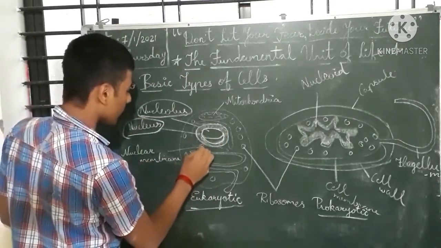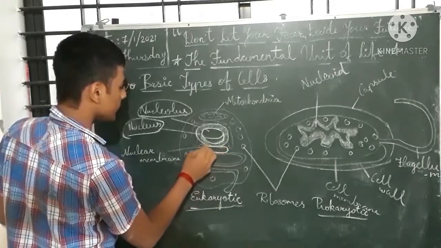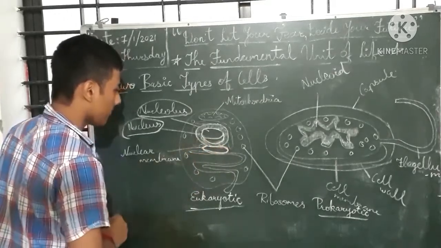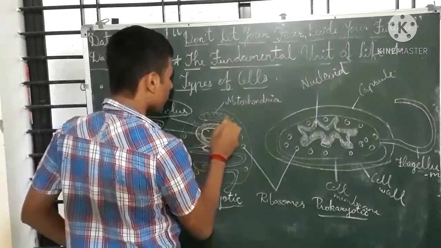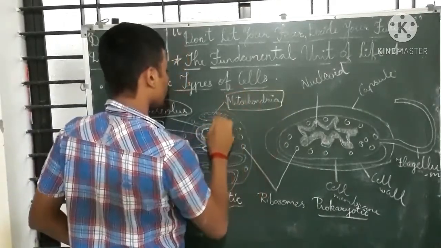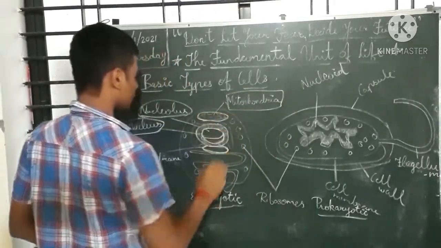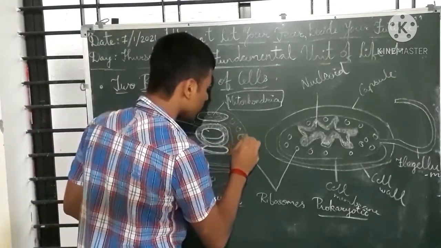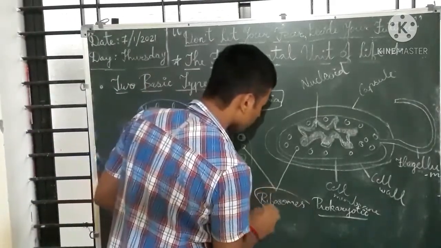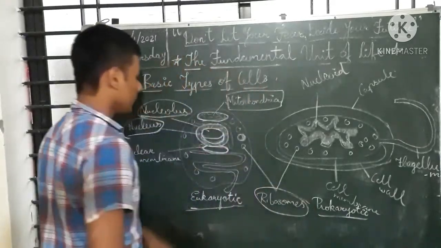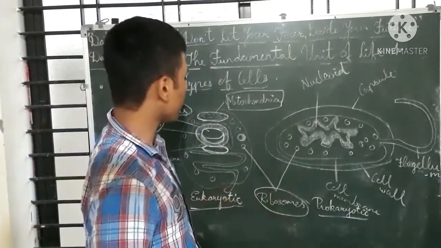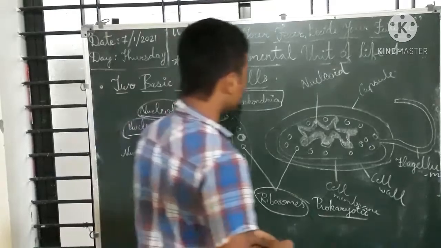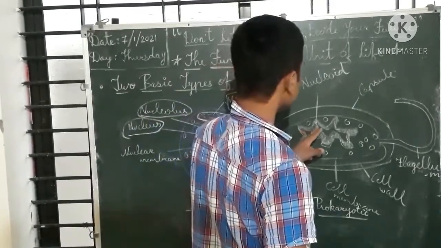This is the mitochondria. And these circle-like shapes are called ribosomes. These ribosomes are present in the prokaryotic cell also. Here there is only a nucleoid.